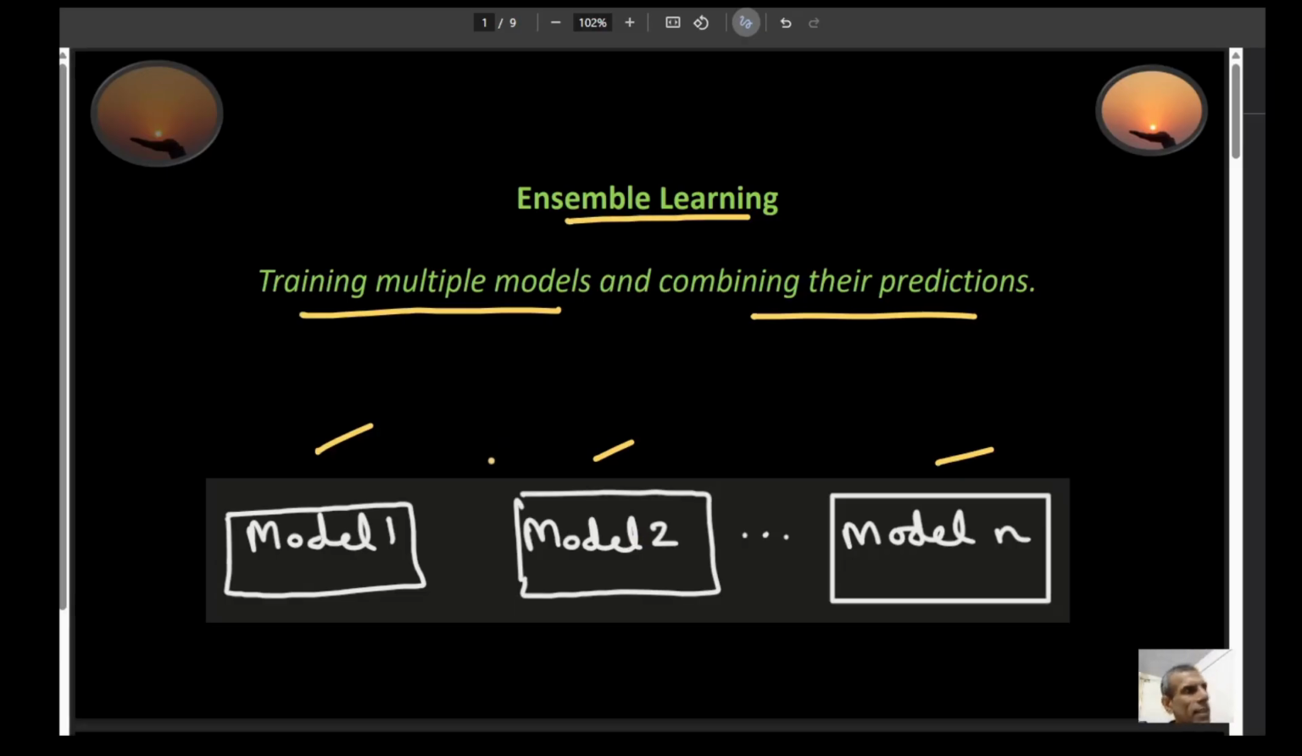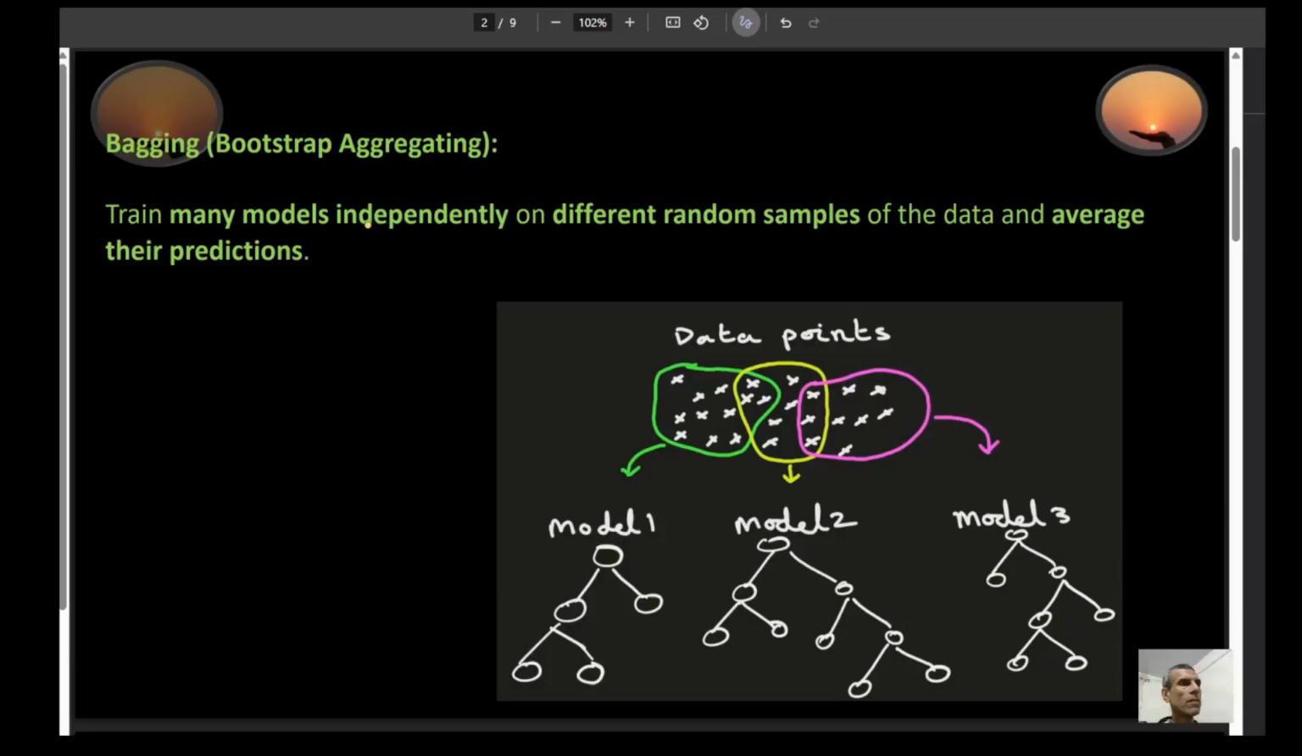So think of this as, instead of trusting the decision of one person, you are now trusting the decision of many people. So bagging, another name for that is bootstrap aggregating. This is a type of ensemble learning. And the idea is this: you train many models independently of each other on different random samples of your data points. And then you average their predictions.